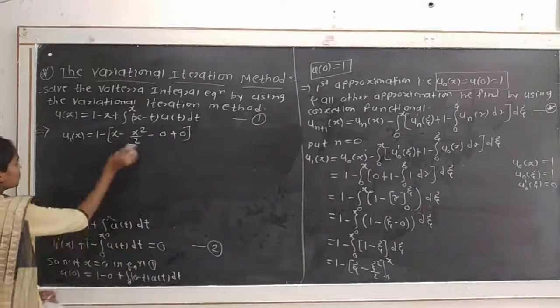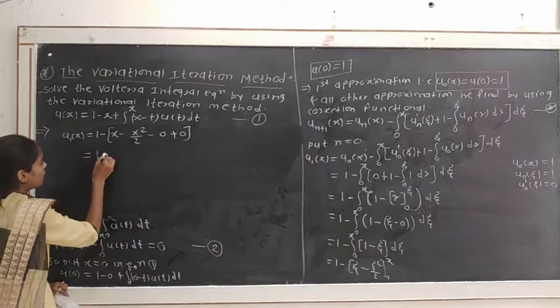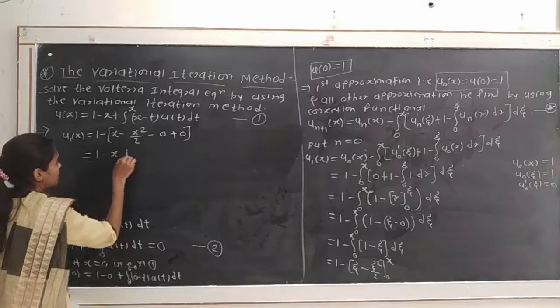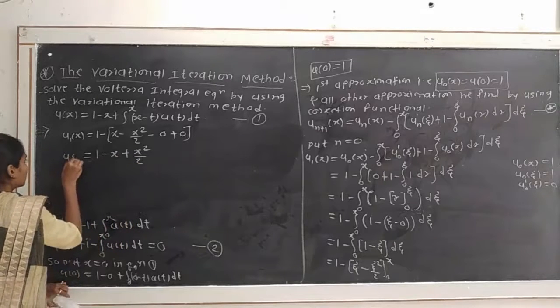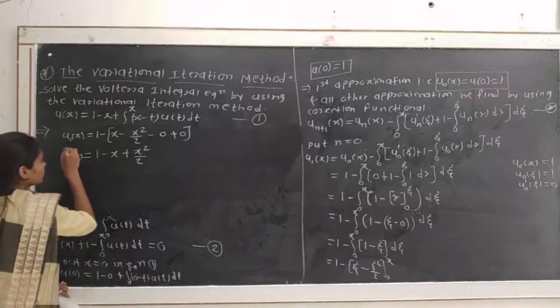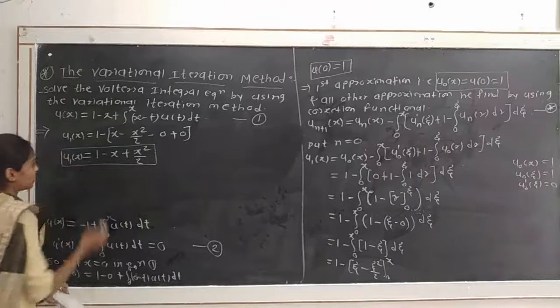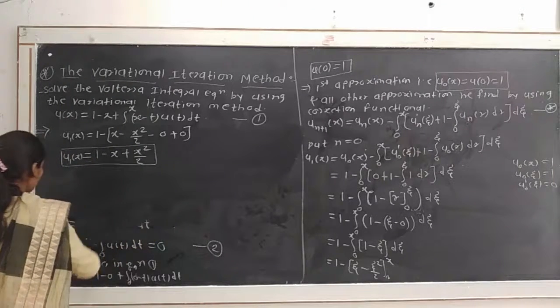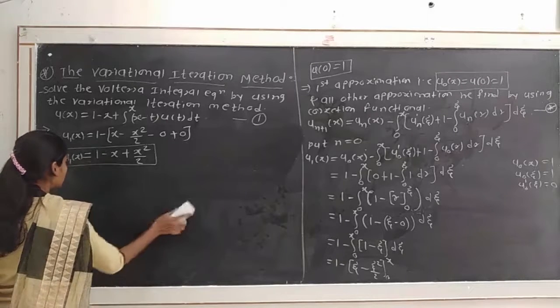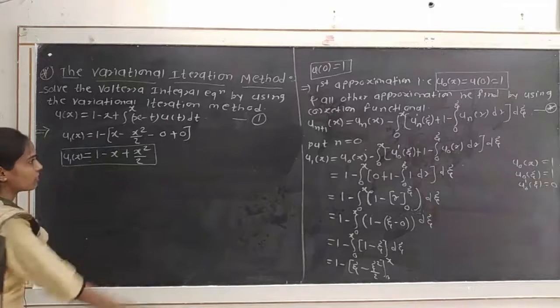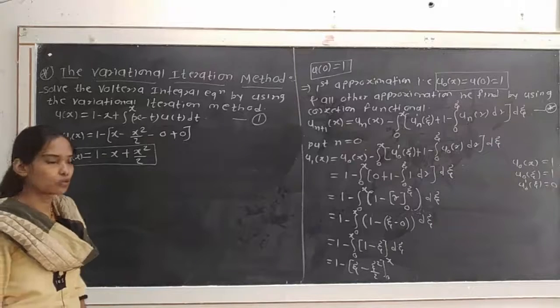Xi is equal to 0, terms become 0. So 1 minus x plus x square divided by 2. So we have to get u1 of x equal to 1 minus x plus x square divided by 2. Okay, this is the second approximation. Then using the second approximation we have to find the next successive approximation.